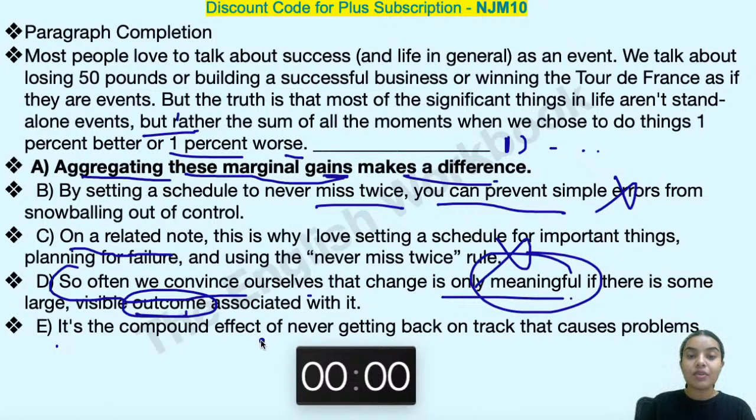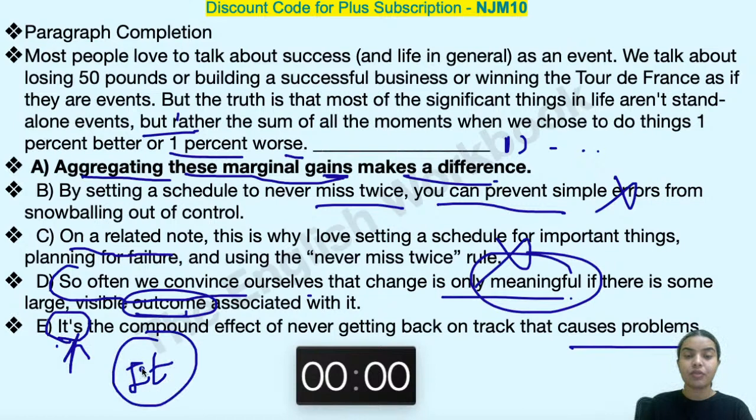It is the compound effect of never getting back on track that causes problems. If I'm saying it is the compound effect, do you think there is something which is a compound effect? Can you justify why I'm using it, for which thing I'm using it? That is not clear, so that's why E is also ruled out.